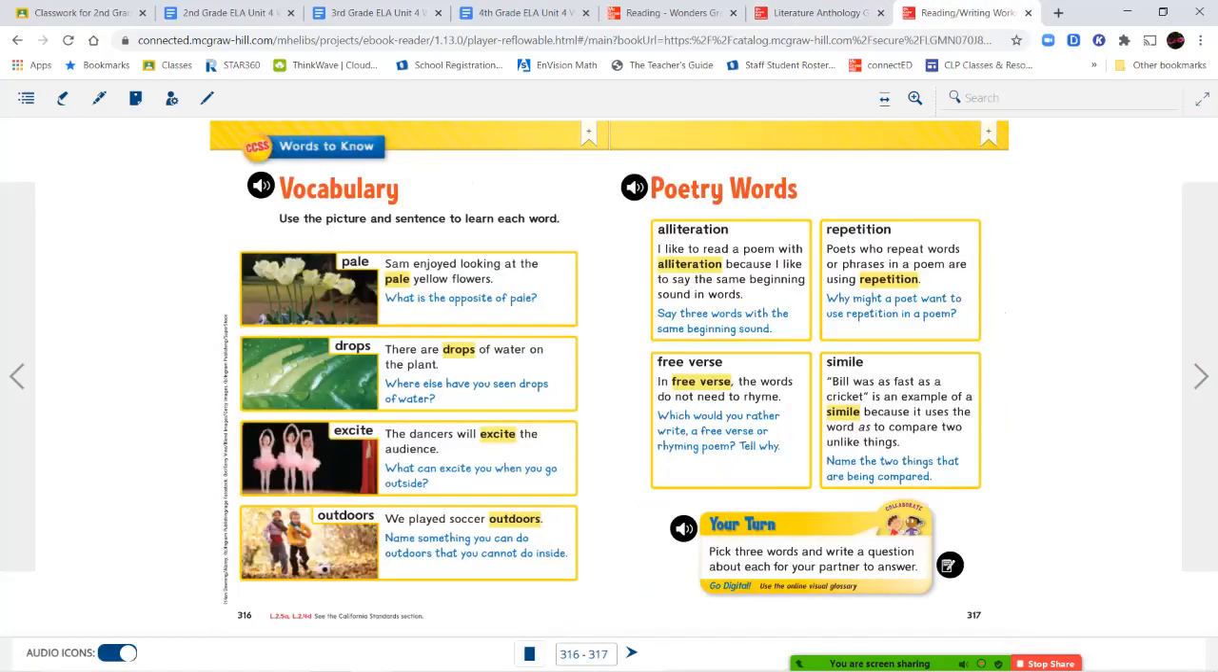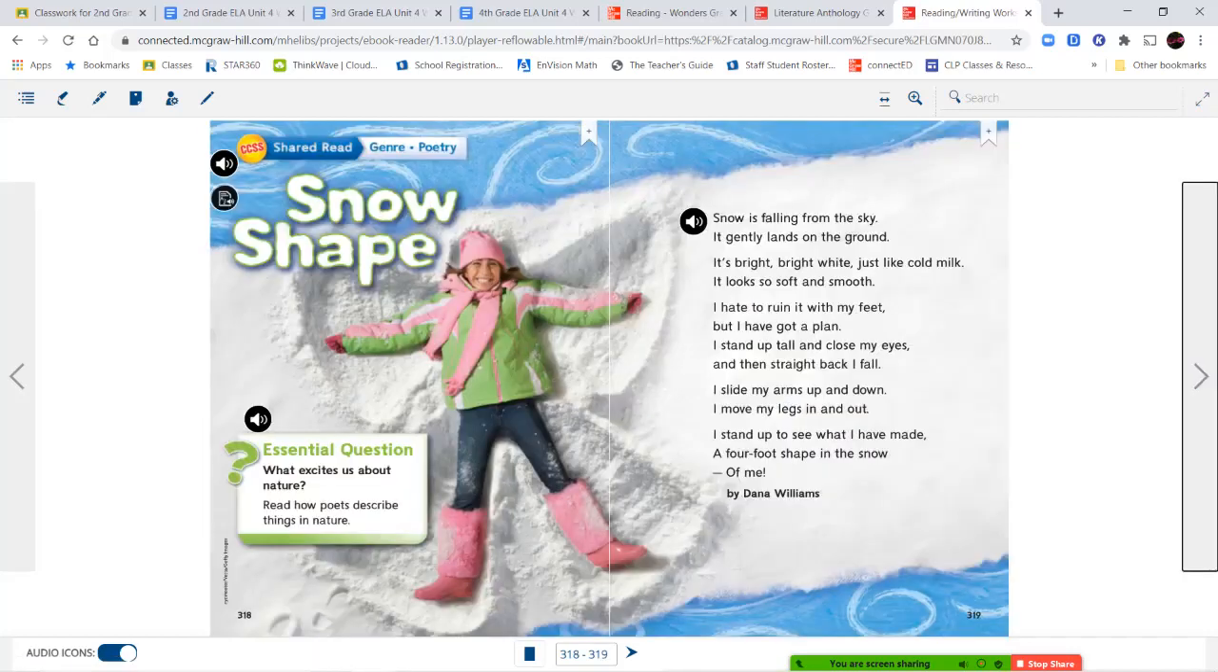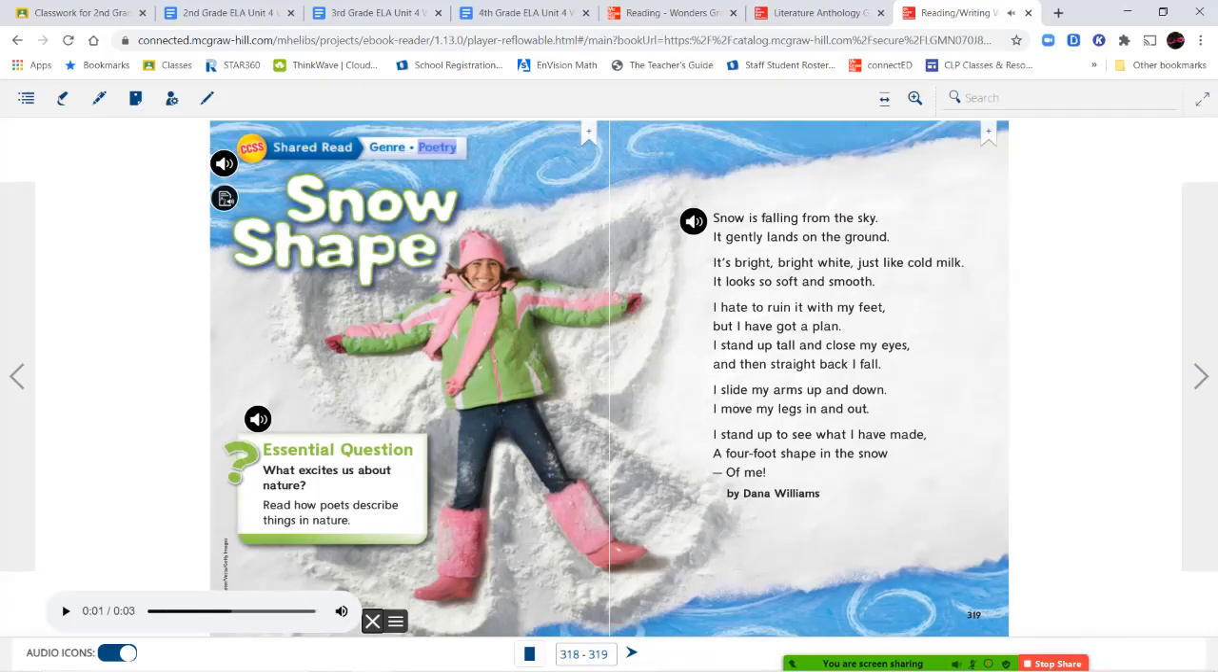So next we're going to take a look at our reading and writing workshop. Here are our vocabulary words and the poetry words that we talked about. You can go back to this in your book and go through it carefully. It's on pages 316 and 317. But let's get into our poems in this book. Genre: poetry. Snow Shape. Essential question: what excites us about nature? Read how poets describe things in nature.